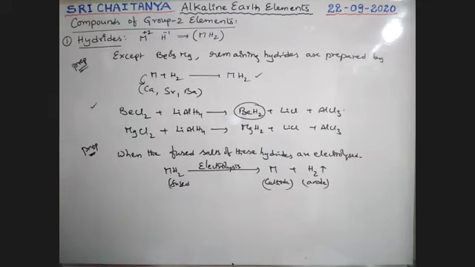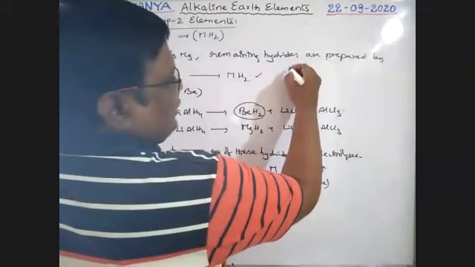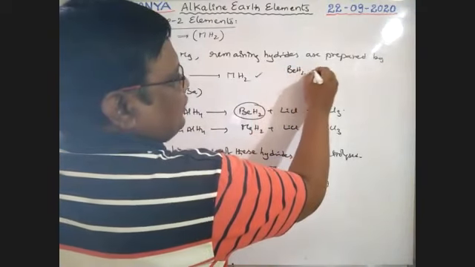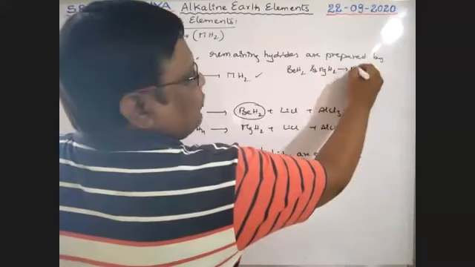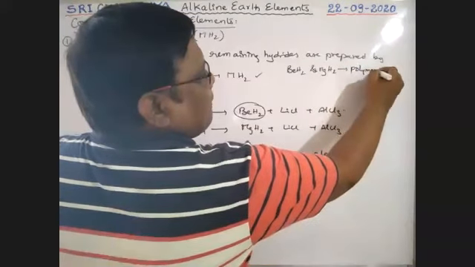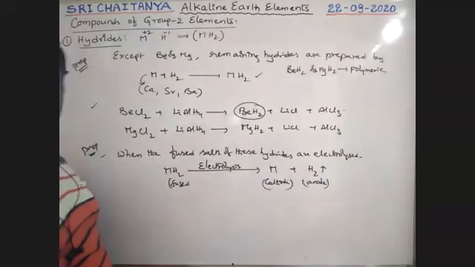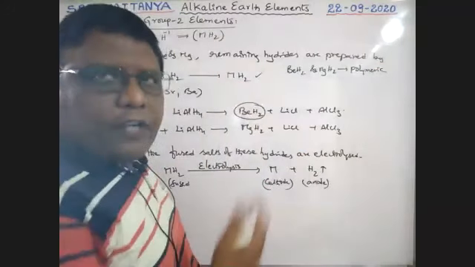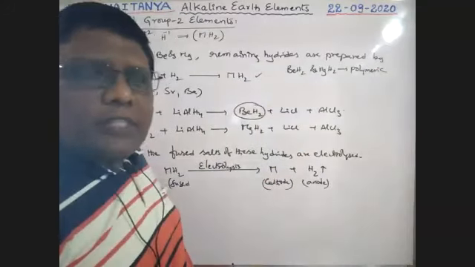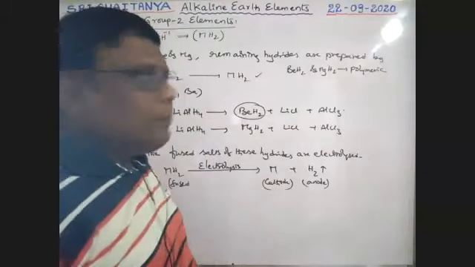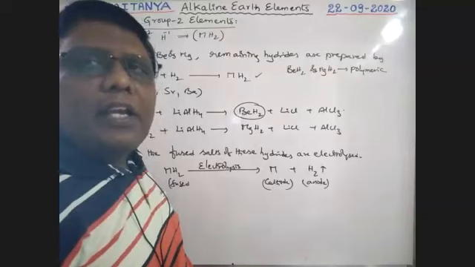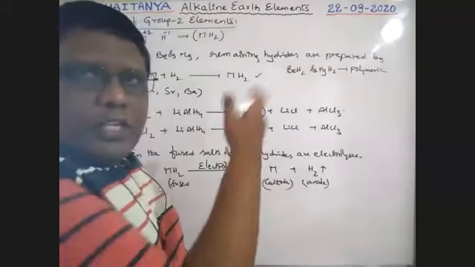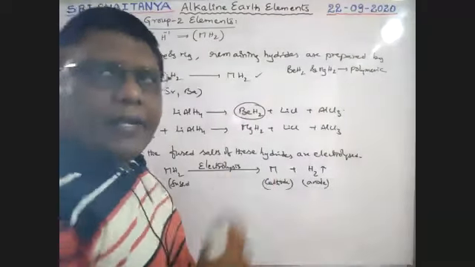Okay. Next, see, boys. Beryllium hydride and magnesium hydride are polymeric in nature. Already at the time of the reaction with hydrogen, we covered this, boys. Beryllium hydride and magnesium hydride are polymeric hydrides. In hydrogen and its compounds, these two are considered polymeric hydrides.